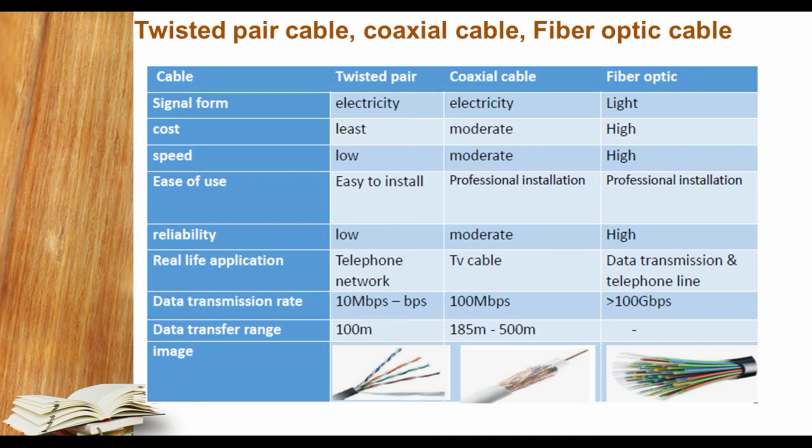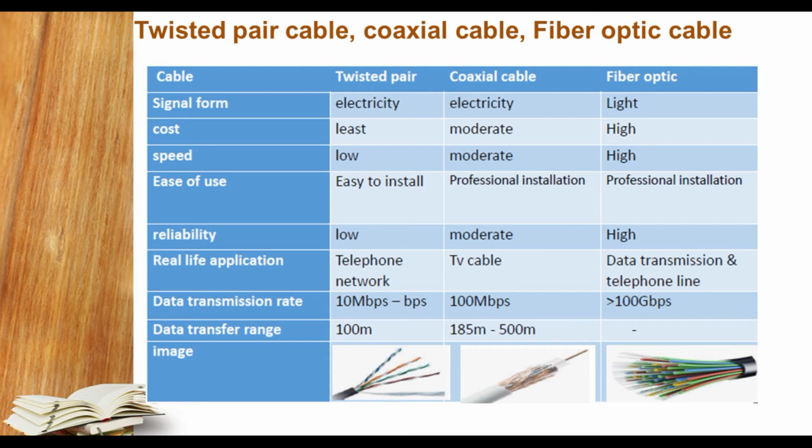Data transmission rate, that means to say speed: twisted pair wire cable is 10 Mbps, coaxial cable 100, and fiber optic cable more than 100 Gbps. Data transfer length: 100 meter for twisted pair, coaxial cable 185 to 500 meter, and fiber optic cable unlimited length.